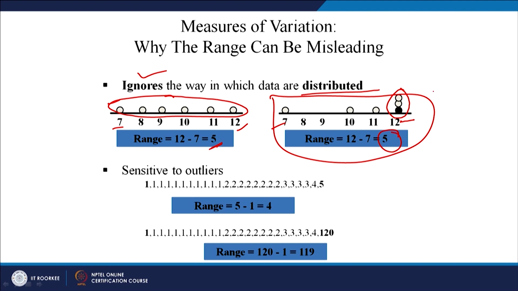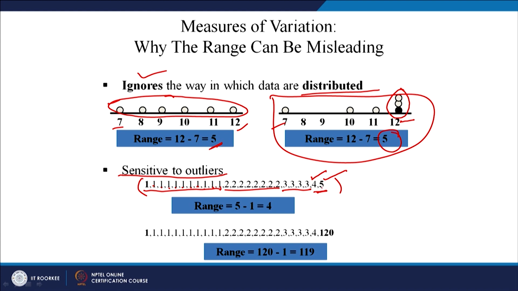Let us look at the second problem: it is sensitive to outliers. Let us look at this data set: 1, 1, 1, 2, 2, 2, 2, 3, 3, 4 and 5. Look at the frequencies. Here the frequency is 11, here it is approximately 8 to 9, then this frequency is 4, and the frequency is 1 and 1.